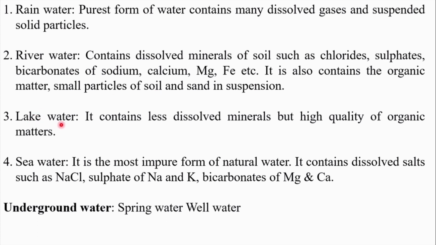Coming to the lake water, the lake water contains less dissolved minerals but a high quantity of organic matter. Where does the organic matter come from? The lake ecosystem. The lake consists of several aquatic life, aquatic plants and aquatic animals in it.